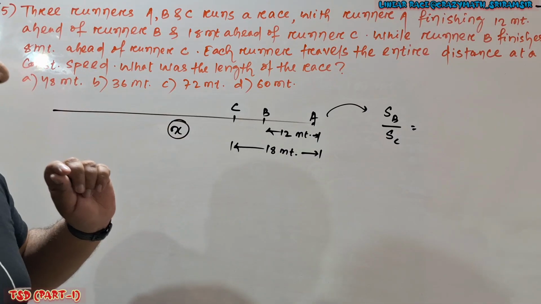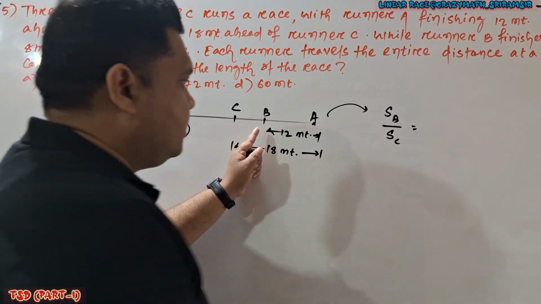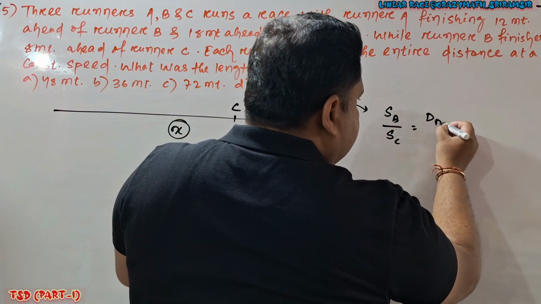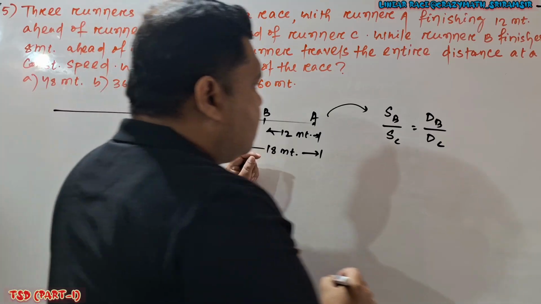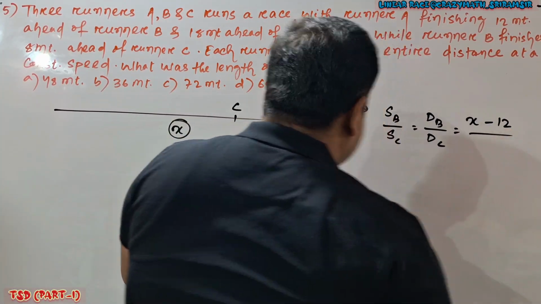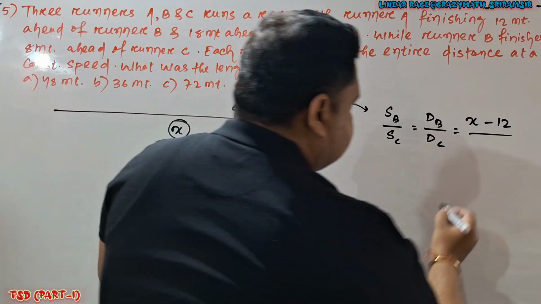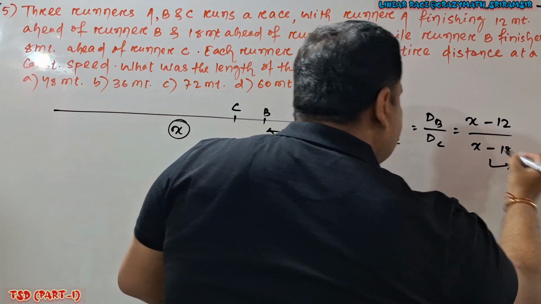The track length is given as X. If the track length is X, then how much distance will B cover? Because you know SB by SC is equal to DB divided by DC. B will cover X minus 12. How much distance will C cover? This is equal to X minus 18. So this is my equation number 1.